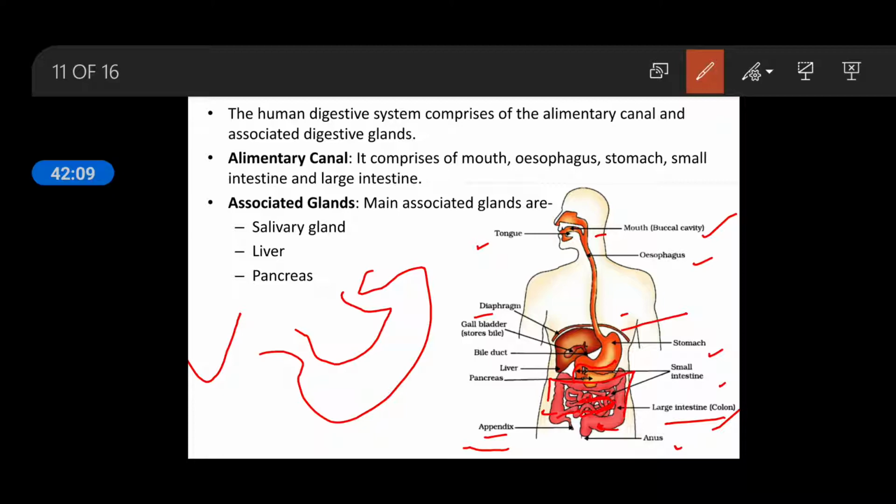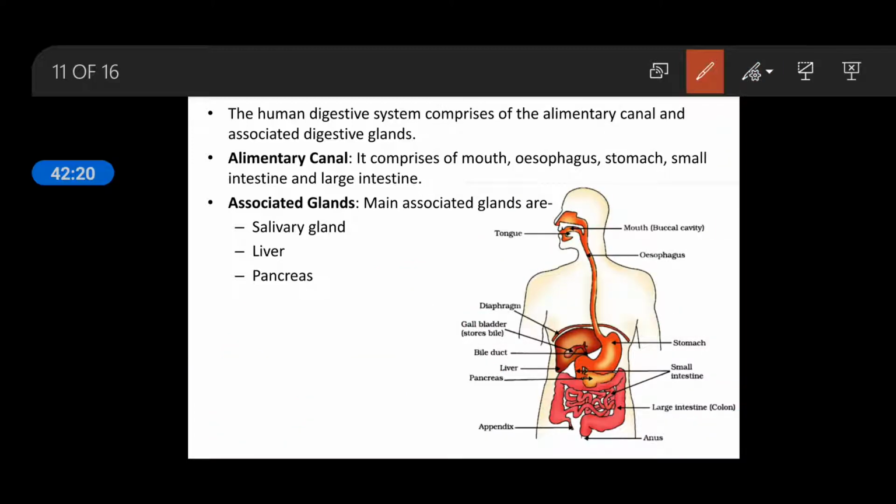Okay, and this is the liver. The liver is triangular in shape, like this. The liver is present towards the right side in the upper abdominal cavity.